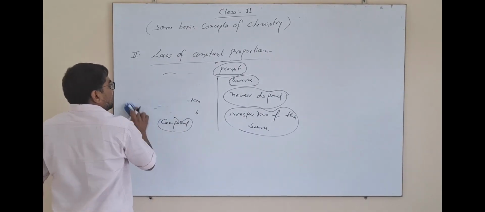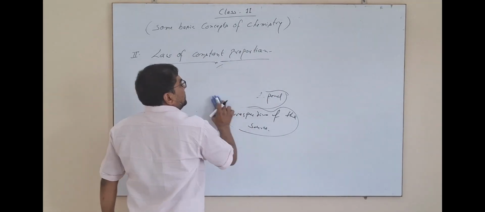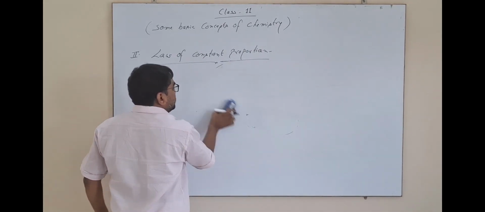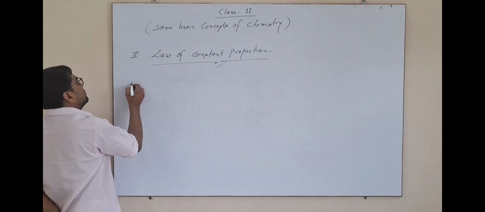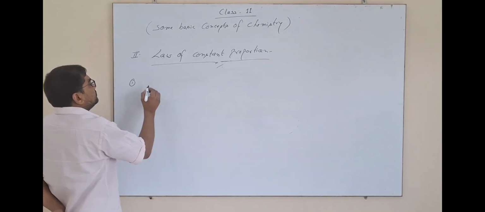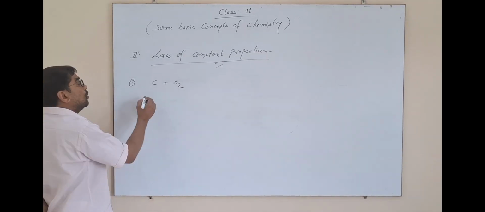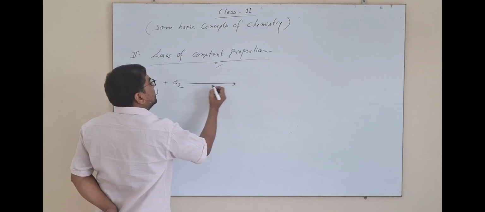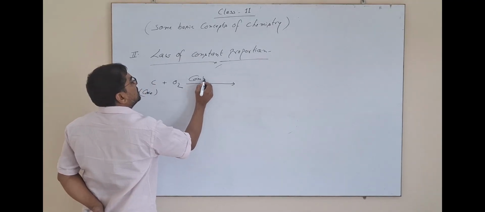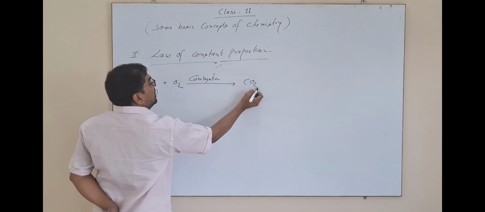So let's take one real example, and under experimental justification we can understand the law of constant proportion. Suppose in one experiment carbon coke is oxidized completely, that is, the reaction is combustion. Under combustion it gives CO2, a gas.